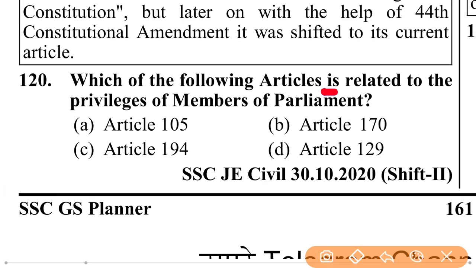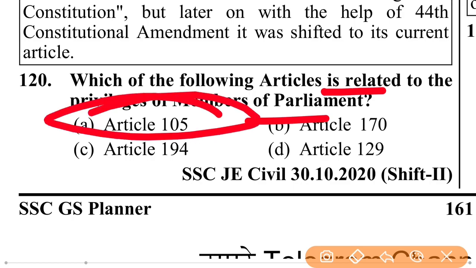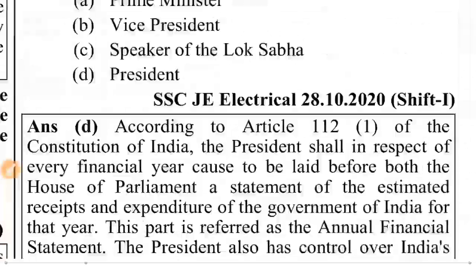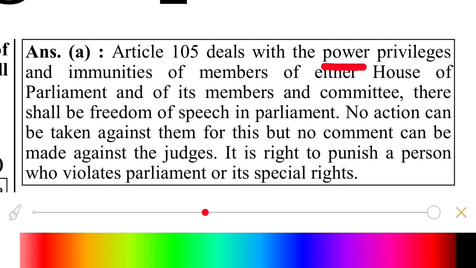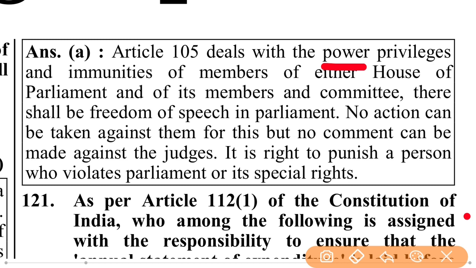Which of the following articles is related to the privileges of Member of Parliament? Article 105. Article 105 deals with the power, privileges and immunities of members of either House of Parliament and of its members and committees. There shall be freedom of speech in Parliament.